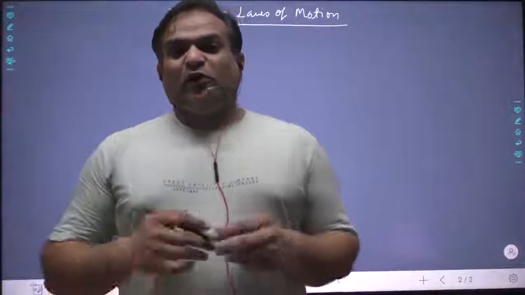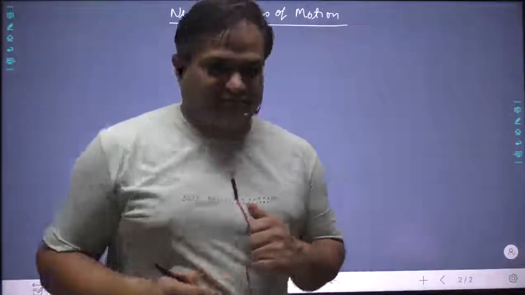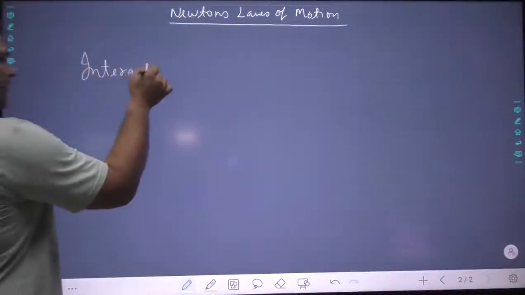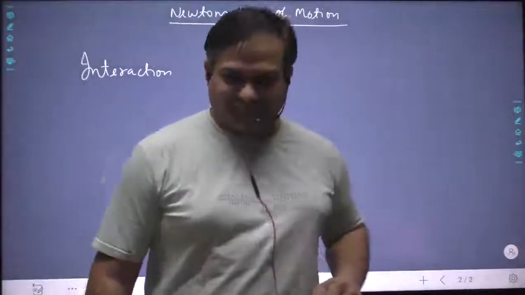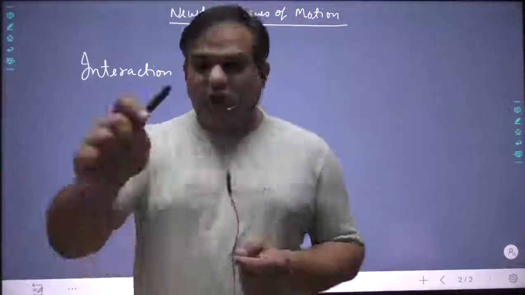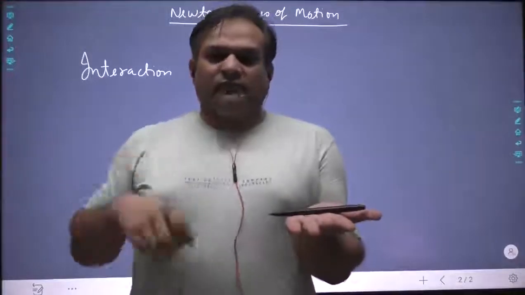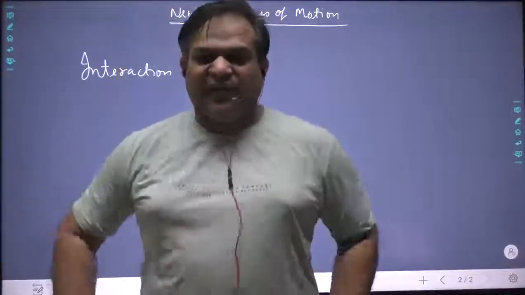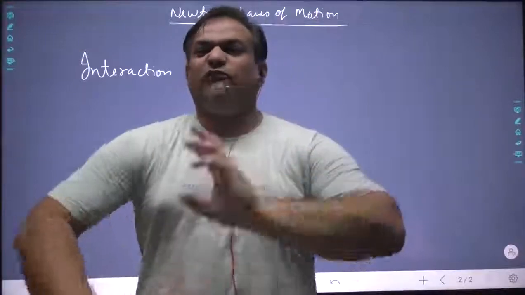So to make motion, we need interaction. Motion cannot happen without interaction. You will interact with the object, or something will interact with the object. The pen is in the hand, I take my hand and lift it up, then it goes up. Without interaction, nothing can happen. Interaction is the primary cause of motion.